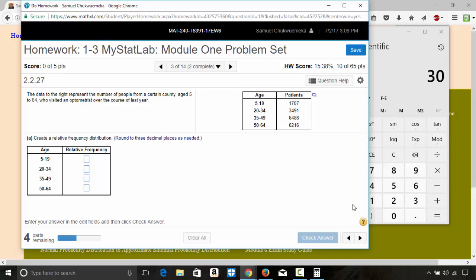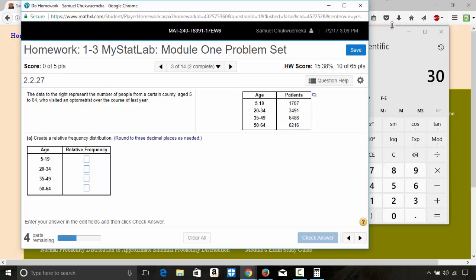The next one, the data to the right represents the number of people from a certain county aged 5 to 64 who visited an optometrist over the course of last year. Create a relative frequency distribution.